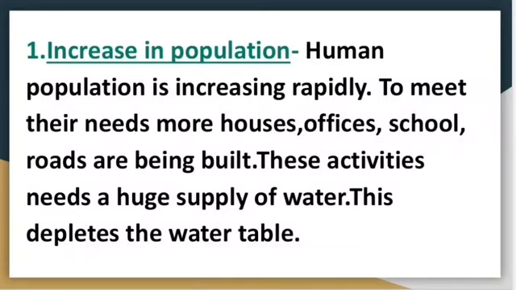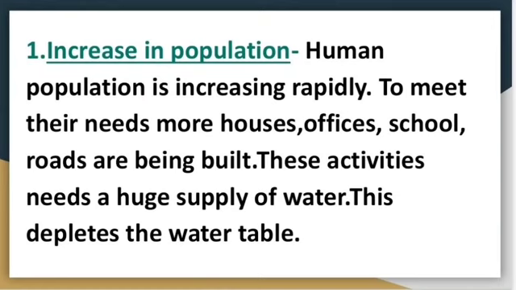So the first factor that is responsible for the depletion of water table is increase in population. We know that human population is increasing rapidly, and to meet the needs of an ever increasing human population, more houses, offices, schools and roads are being built.